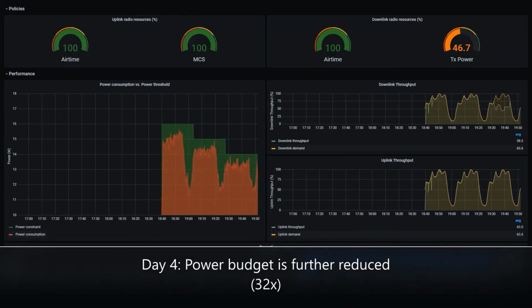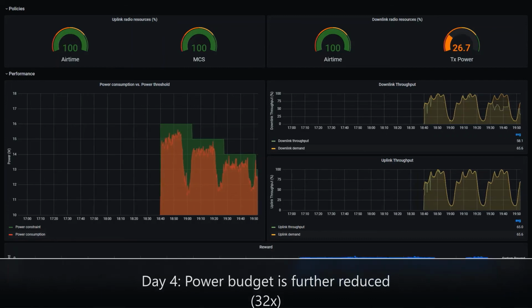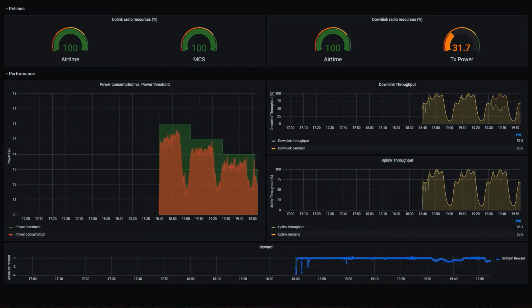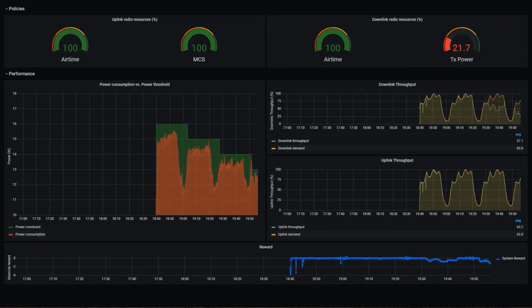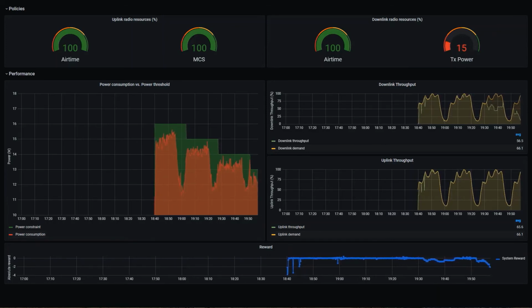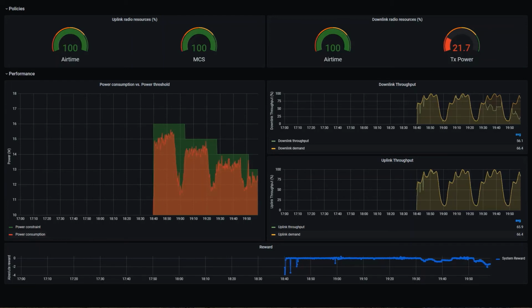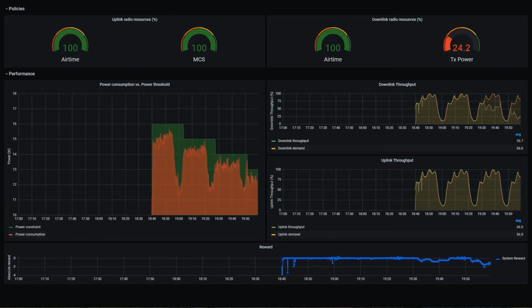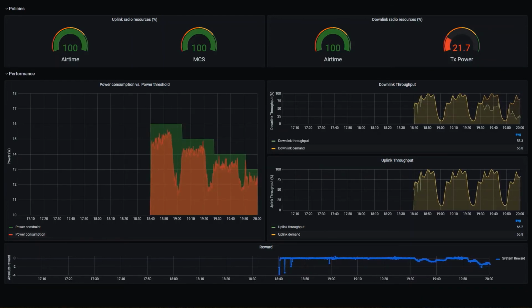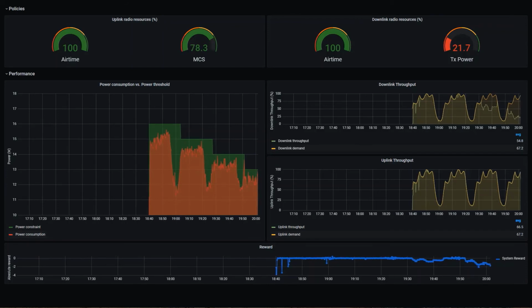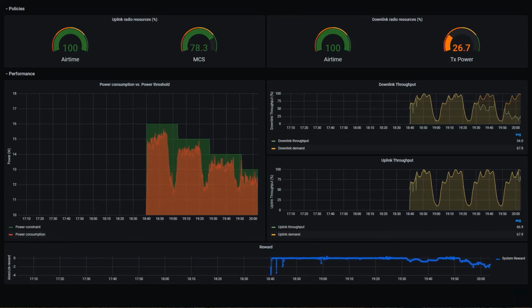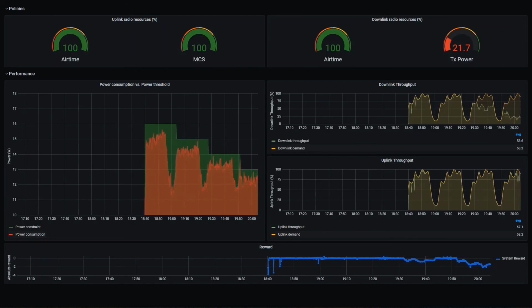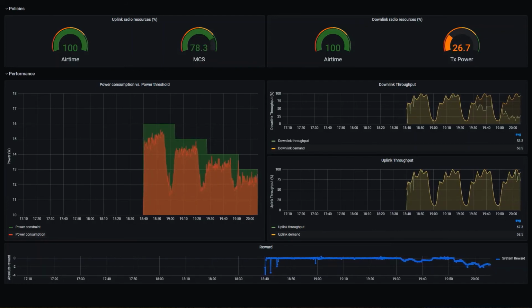Again, at the beginning of day 4, we reduce our power constraint even more. Not surprisingly, our algorithm chooses even lower transmission power settings to respect our power budget. However, on this occasion, in order to avoid collapsing downlink capacity, the algorithm trades off some uplink capacity by choosing some conservative uplink policies too during the moments of peak demand.